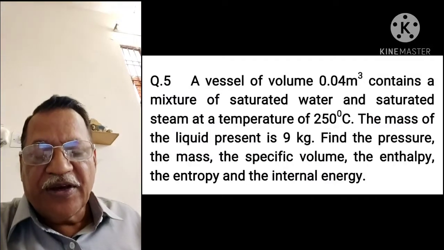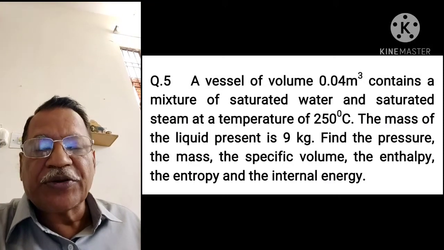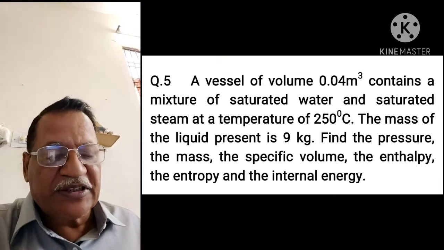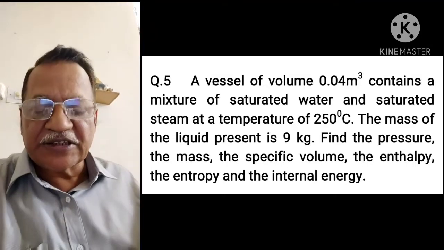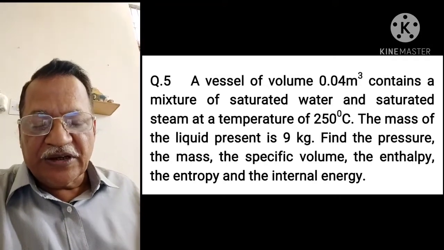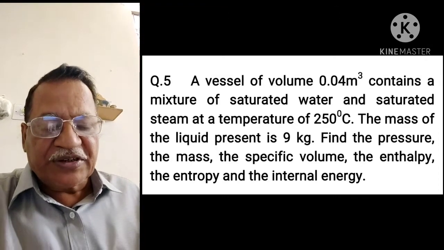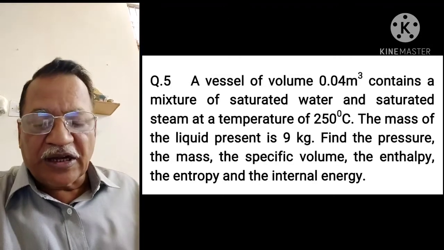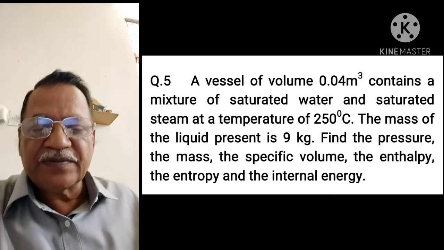Question number 5. A vessel of volume 0.04 meter cube contains a mixture of saturated water and saturated steam at a temperature of 250 degrees Celsius. The mass of the liquid present is 9 kg. Find the pressure, the mass, the specific volume, the enthalpy, the entropy, and the internal energy.